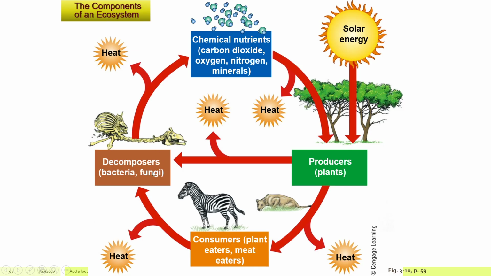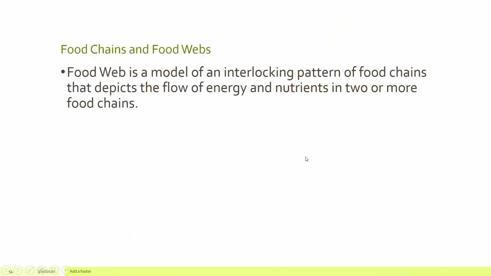The decomposers break down those dying, decaying material into nutrients, like chemical nutrients, carbon dioxide, oxygen, nitrogen, and minerals. Those minerals can then be used by producers, but again, energy is lost to heat. So at each level, you're going to see a loss of energy, and there's going to be a 10% rule. So of the original producers, the chemicals that make it back to them are not going to be nearly as much as what they originally had in them as far as energy goes.